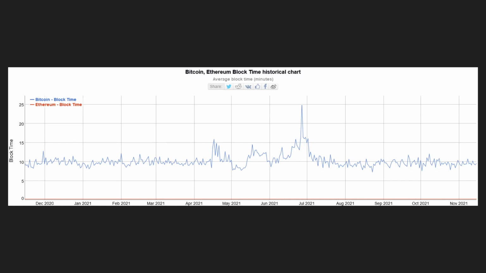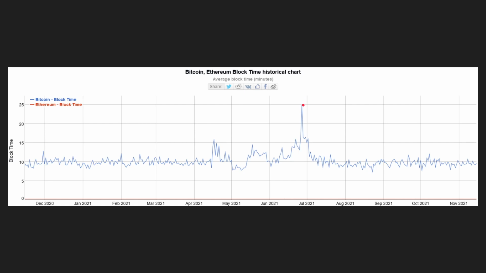So here's a chart. This is the Bitcoin and Ethereum block time historical chart. As we can see, this is actually from late 2020, going into 2021. Generally, the Bitcoin block time has stayed at about 10 minutes, right? We do see a spike here in late June 2021, where the block time reached a high of about 25 minutes per block.